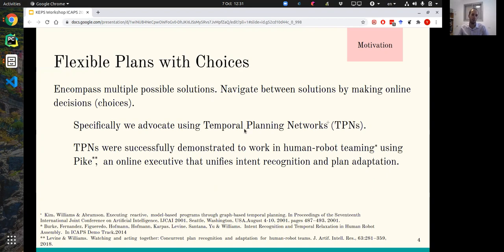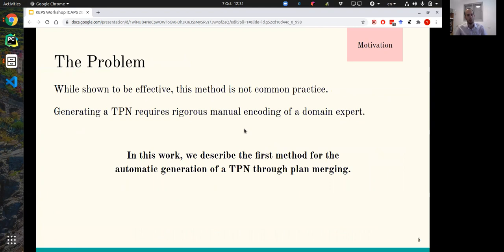So at this point, you should be asking me, Yotam, you've shown us that there's a framework that has proven itself and even an executive program that knows how to run this framework. Where do you step into this picture? So actually, the reason this method isn't common practice is because generating TPNs is a rigorous and manual task that is required of a domain expert that needs to connect all the different solutions and construct these decisions for the robotic agent to have. And it's very hard. So in this work, we describe the first method for automatic generation of a TPN through plan merging.